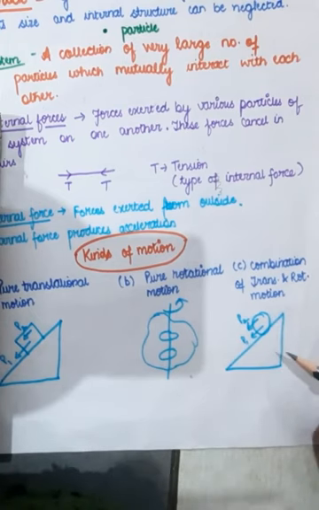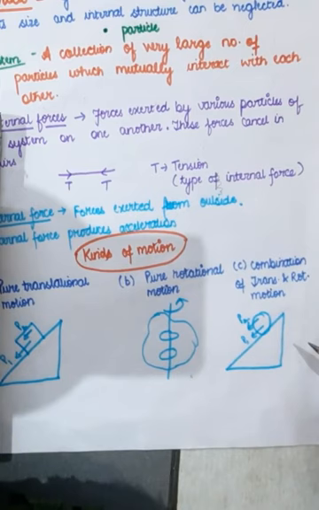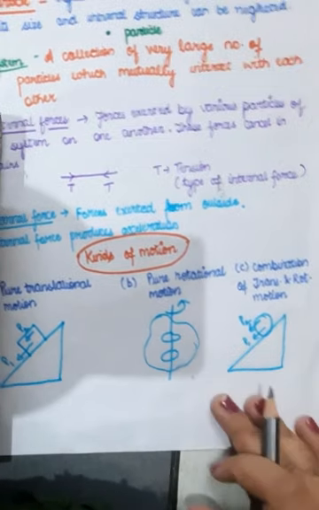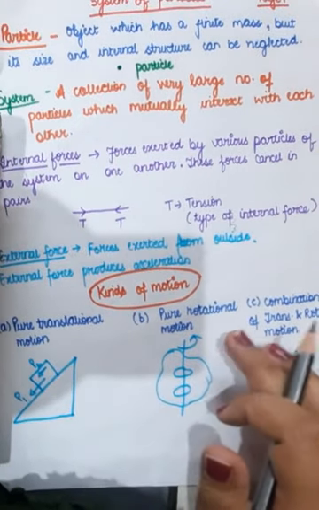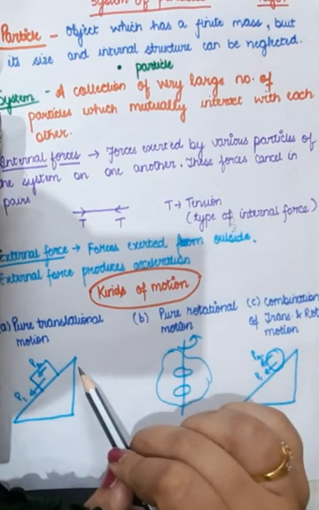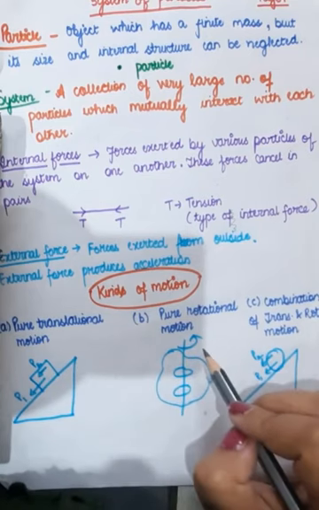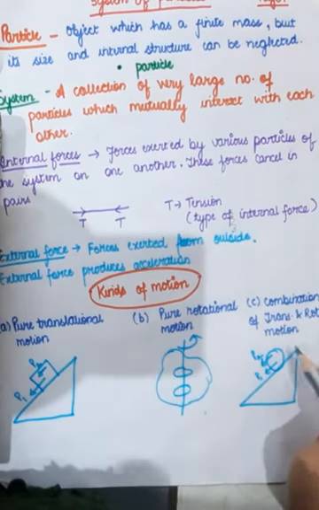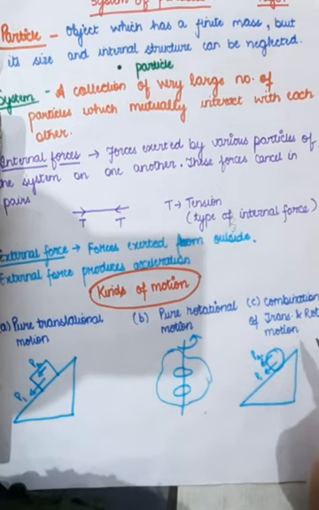So this type of motion covers both the straight line motion and the rotational motion. So these are the three kinds of motion: pure translational, pure rotational, and a combination of translational and rotational motion.